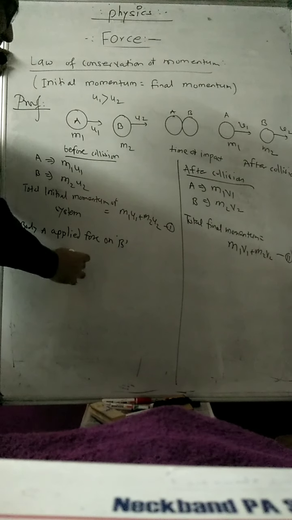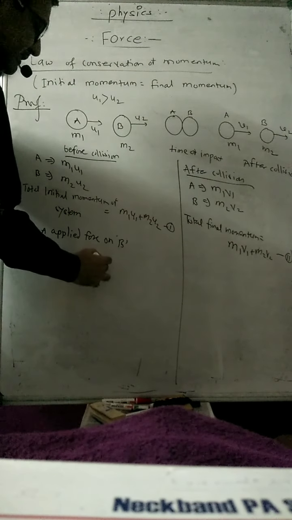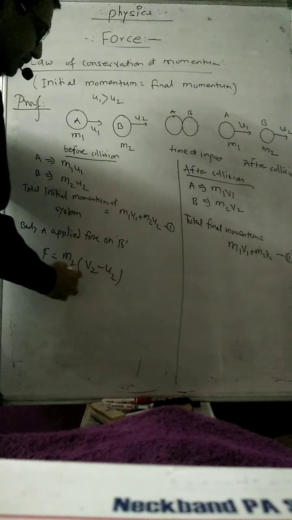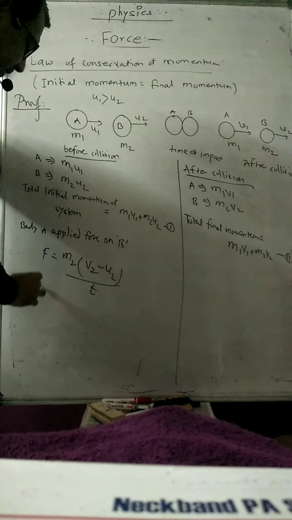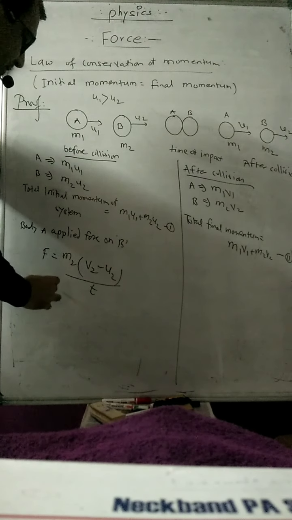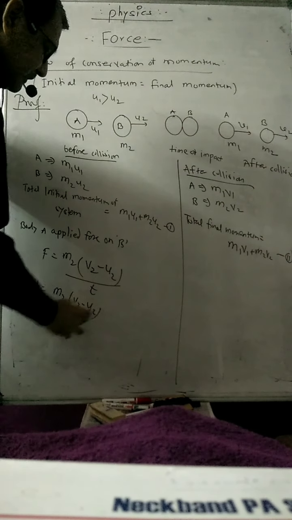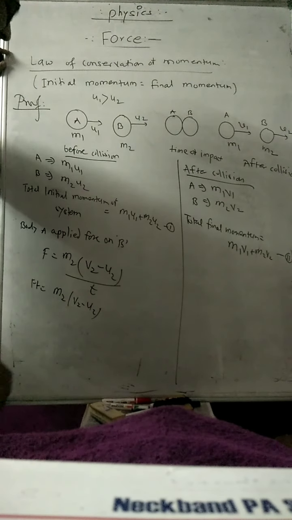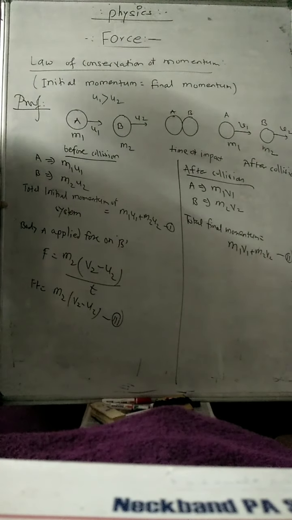Then its final velocity becomes v2, and the initial velocity was u2, divided by time t. So F into t is equal to m2 into (v2 minus u2). So that is your third equation.